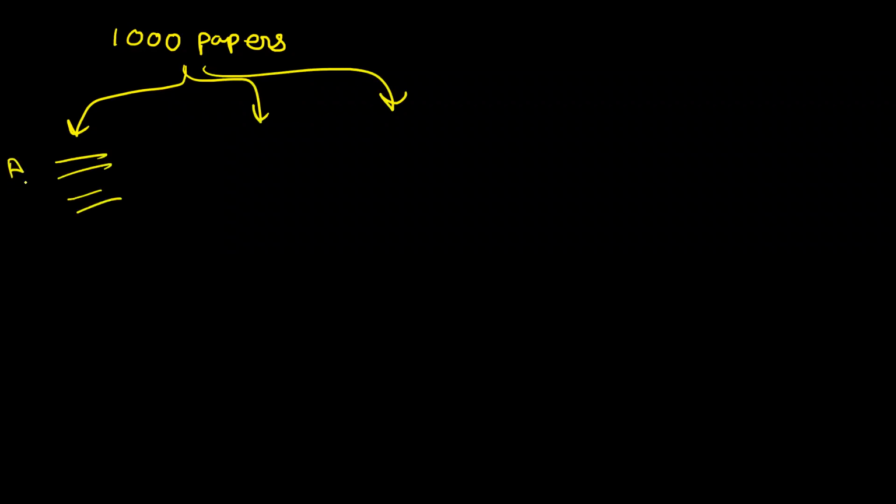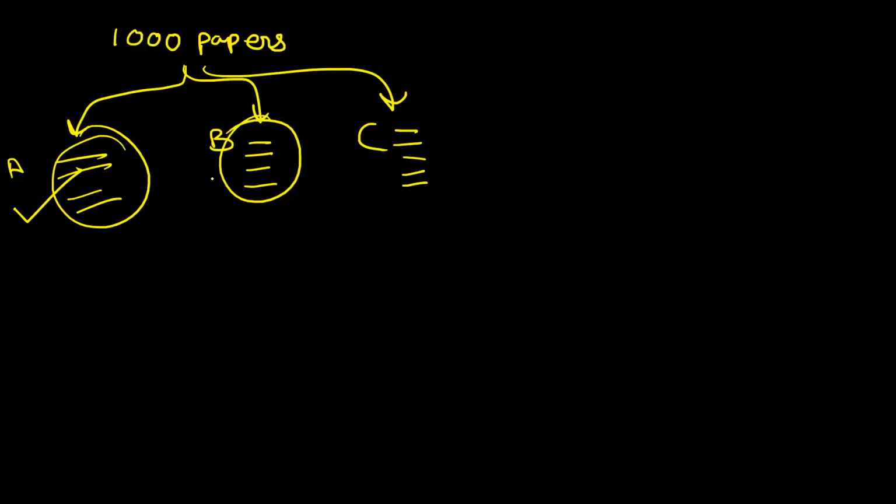Now, let's say you have 1,000 papers and you want to sort them. So what can be one approach? Sort these 1,000 papers at one go. But another approach can be you divide the problem into smaller sub-problems. You make a pile of all the people whose name is starting with A, a pile for B, a pile for C. You divide it into smaller sub-problems. Then you solve these smaller sub-problems. You sort the A pile, you sort the B pile, you sort the C pile.